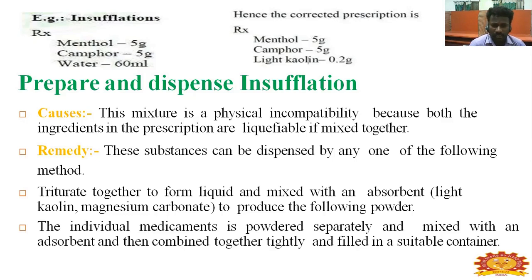The remedy is to dispense the substances by any one of the following methods. Triturate them together to form a liquid and mix it with an absorbent such as light kaolin or magnesium carbonate to produce a powder. Or, individual medicaments are powdered separately and mixed with an absorbent, then combined together lightly and filled in a suitable container.